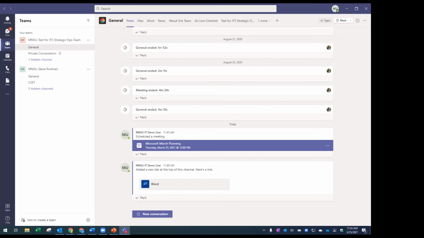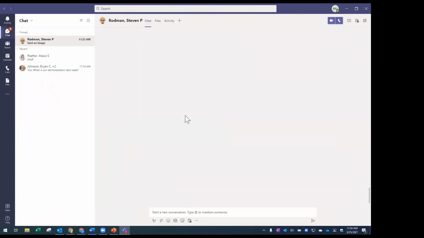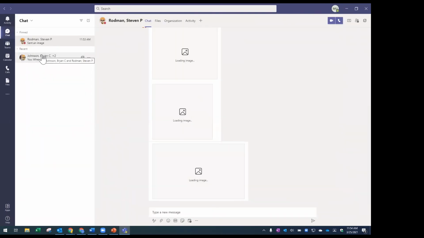But once you're all set up in Teams, then you can really start building around an environment that's more than just file storage. It lets you do things, like I said, chatting and having conversations. And let's see here, I'm getting a couple messages from Steve. Yeah, sorry, I went to the question about scheduling meetings in Teams.